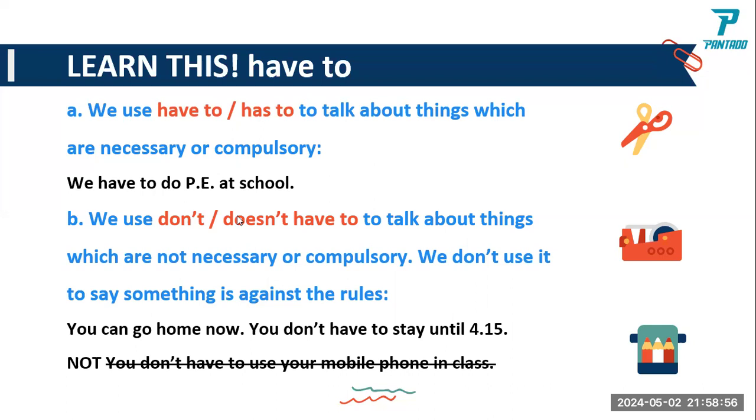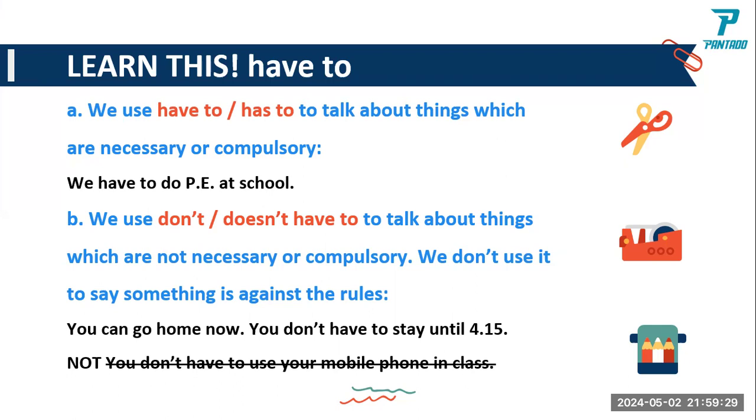Of course, from the word, this is the negation, do not. Plural, do not, Caroline. Does not, this is singular. So don't have to, doesn't have to. We use this again to talk about things which are not necessary or compulsory. This is the negative of letter A. We don't use it to say something is against the rules.